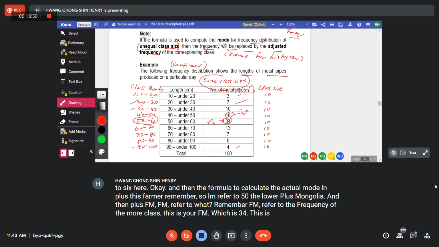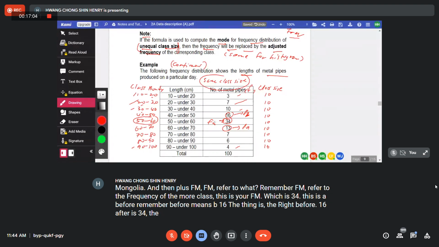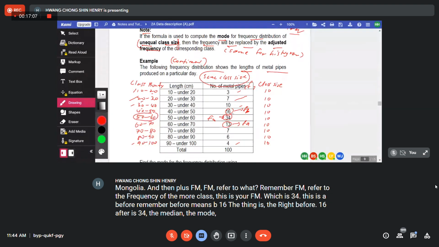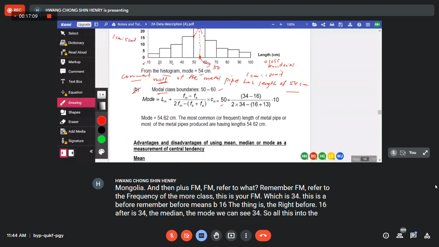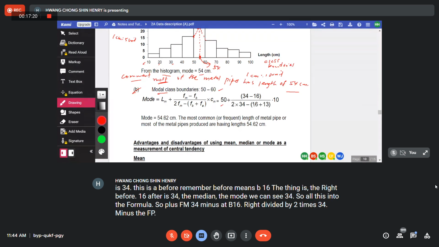Before means B, 16. 13 is the after. Before is 16, after is 13, and the mode class frequency is 34. So we put all this into the formula: 34 minus 16, divided by 2 times 34 minus the before 16 plus after, which is 13.